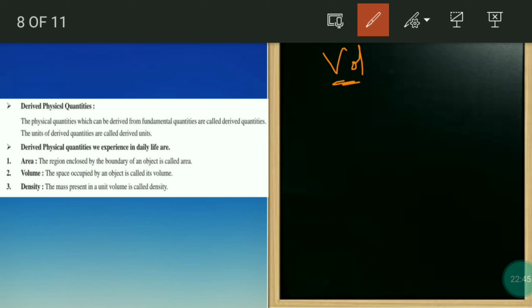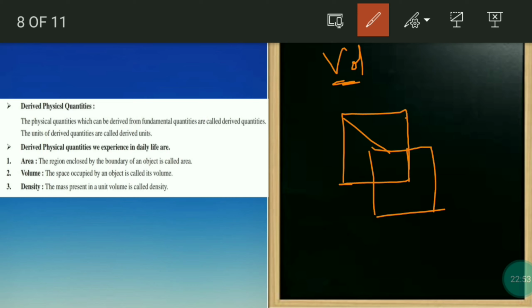Okay, now we will see the volume. Volume is the space occupied by an object. For that we need a 3D figure. If I take one cube, whatever space it is occupying, it will occupy some space, right? Suppose you take your pencil box, then it will occupy some space on your table, right?